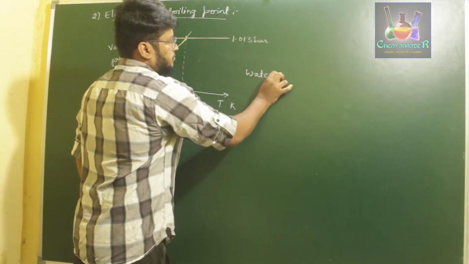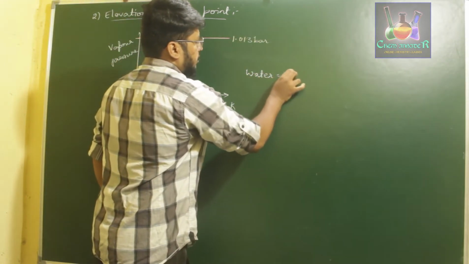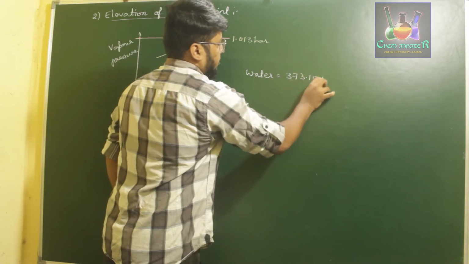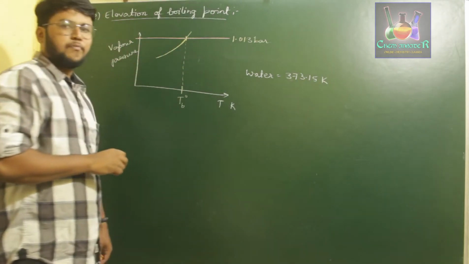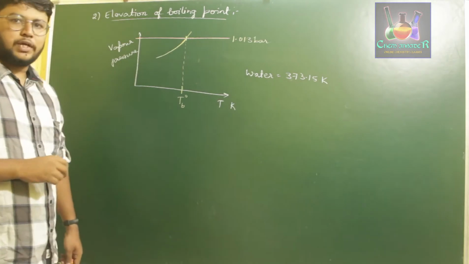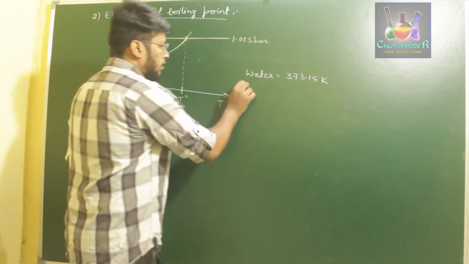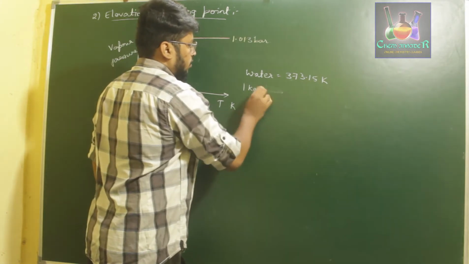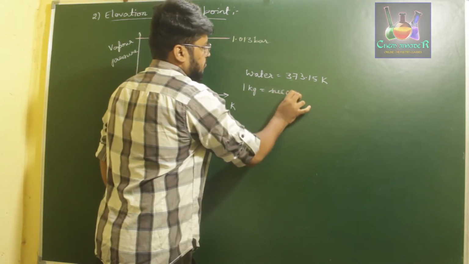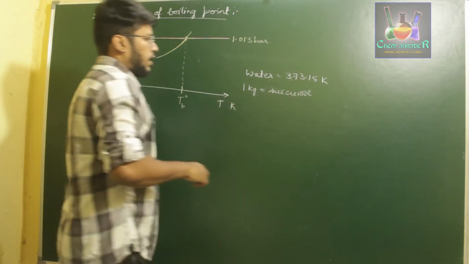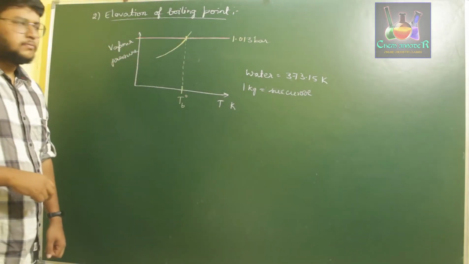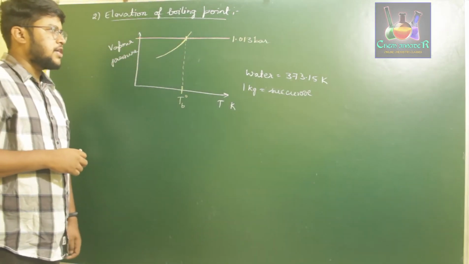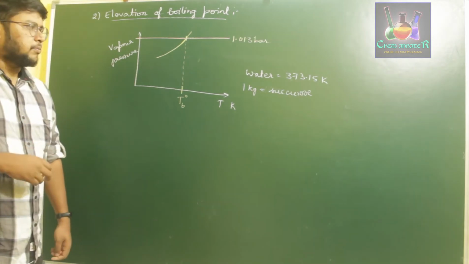Water boils at 373.15 Kelvin. When I add 1 kilogram of sucrose to it, we'll observe a certain change in the boiling point and vapor pressure.